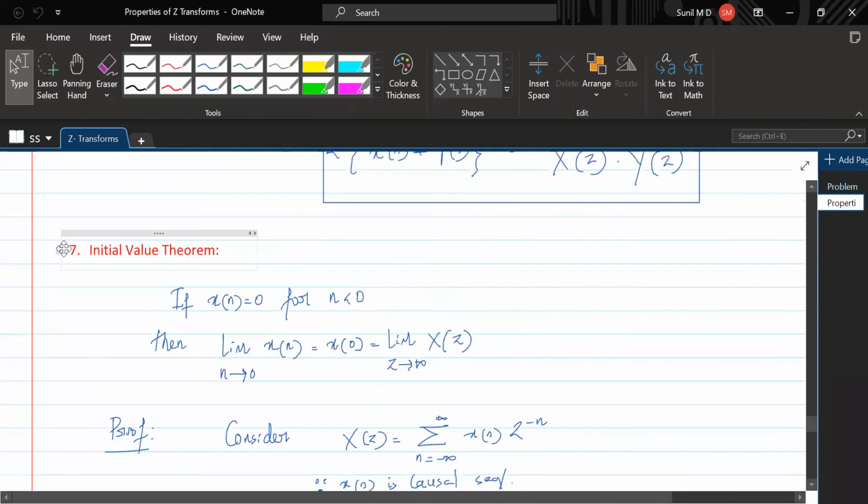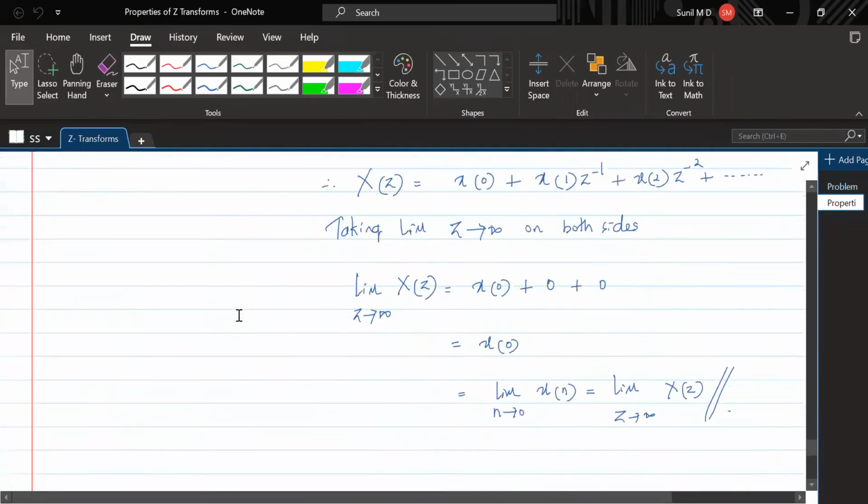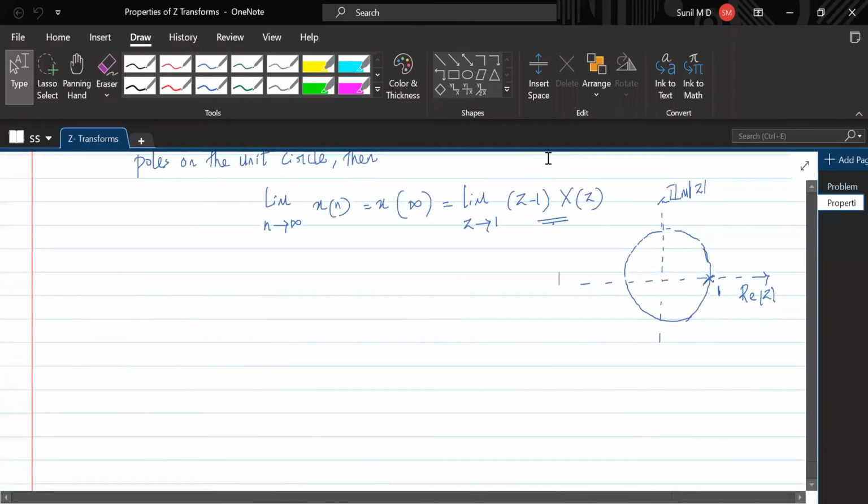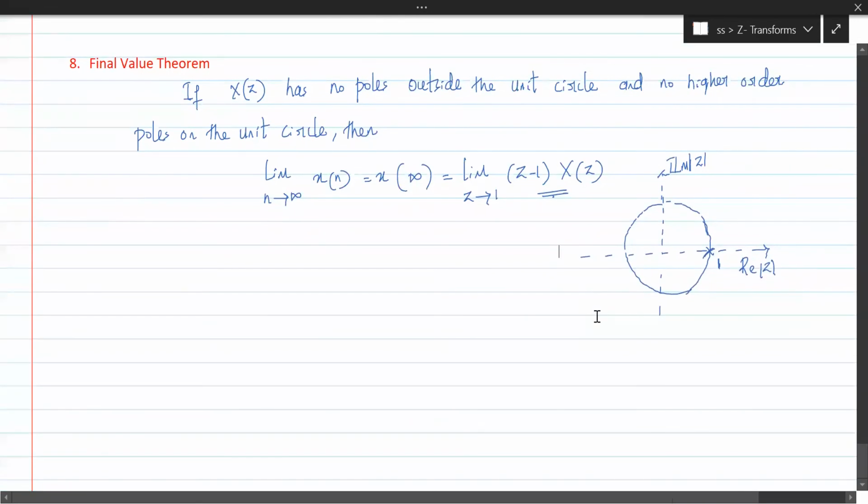So 7 different properties are there. We have seen proofs for all of them, but for this one, we shall just ignore it. Now we shall go on to solve problems using the properties. Till now we have seen how to find X of z. X of z can be found by using this formula: X of z equals summation n ranging from minus infinity to plus infinity of x of n z to the power minus n. This is one way of finding X of z.